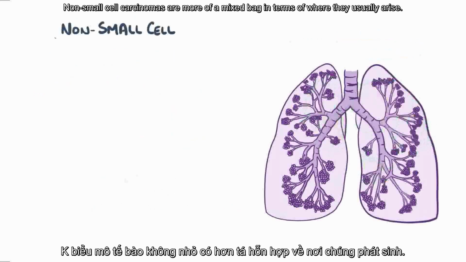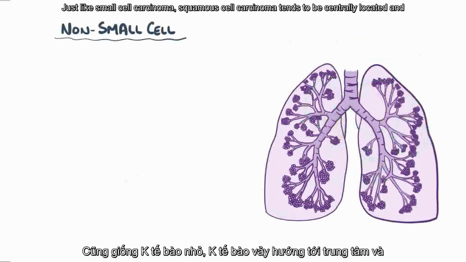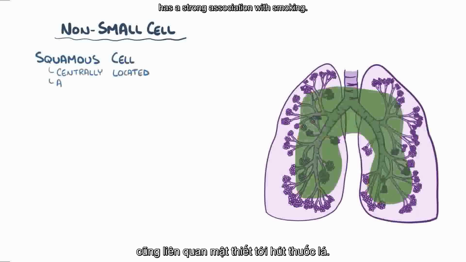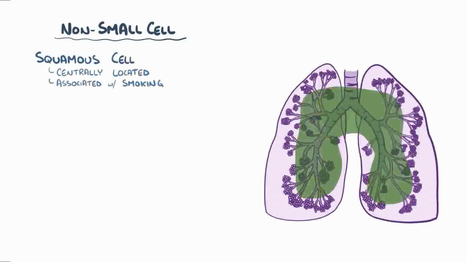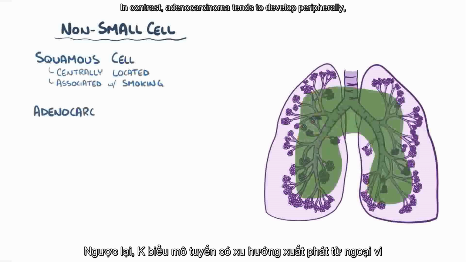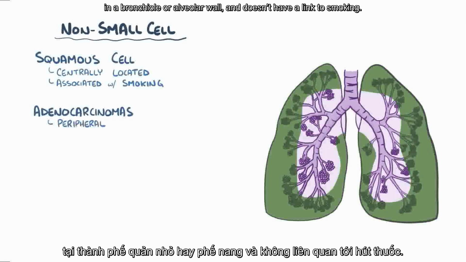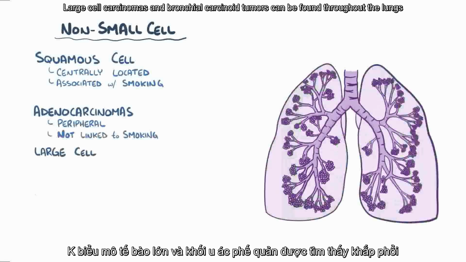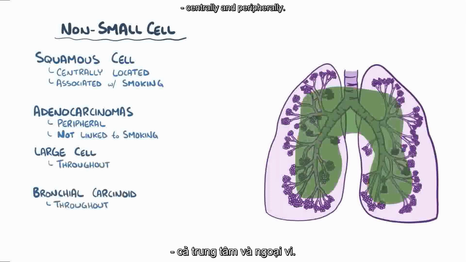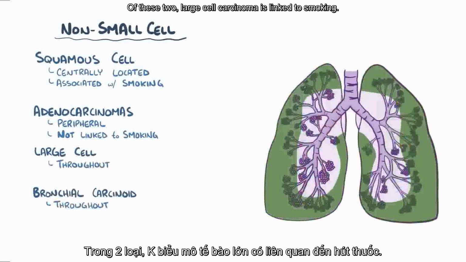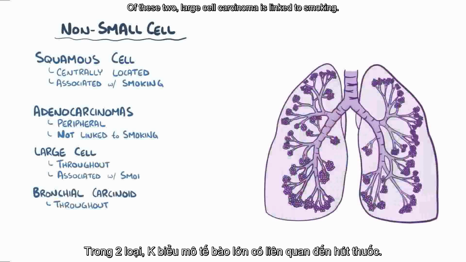Non-small cell carcinomas are more of a mixed bag in terms of where they usually arise. Just like small cell carcinomas, squamous cell carcinoma tends to be centrally located and has a strong association with smoking. In contrast, adenocarcinoma tends to develop peripherally, in a bronchial or alveolar wall, and doesn't have a link to smoking. Large cell carcinomas and bronchial carcinoid tumors can be found throughout the lungs, centrally and peripherally. Of these two, large cell carcinoma is linked to smoking.